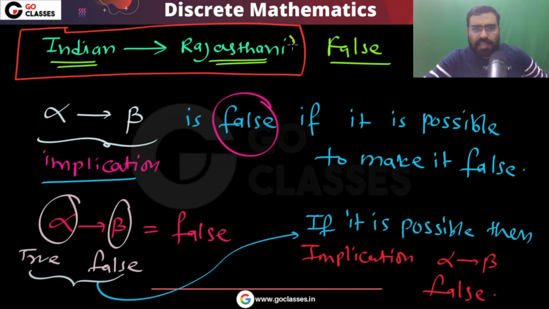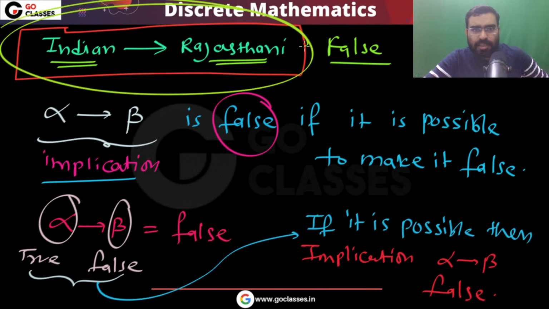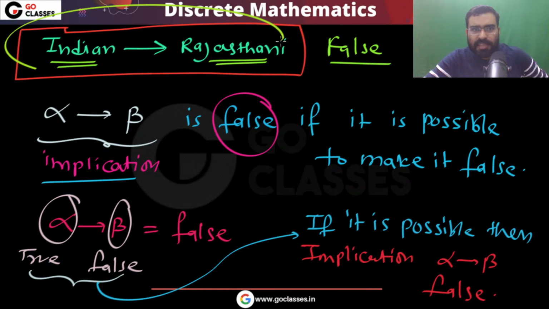Very simple thing: an implication statement is given to you. Consider this implication statement. You can easily see it is false, because if you are Indian, it does not mean that you are Rajasthani. You may or may not be Rajasthani. So it is possible to make it false. Whenever you have an implication statement, it is false if it is possible to make it false.